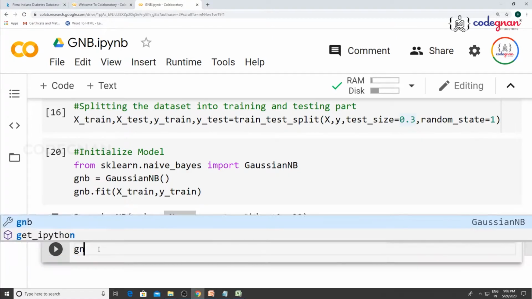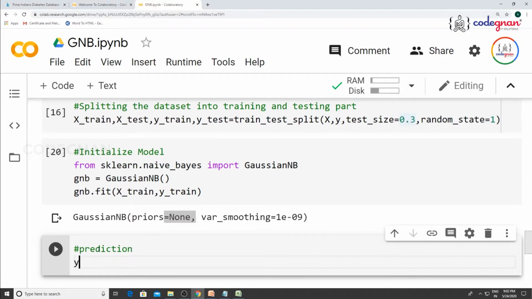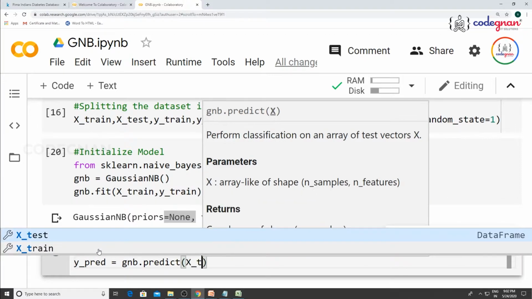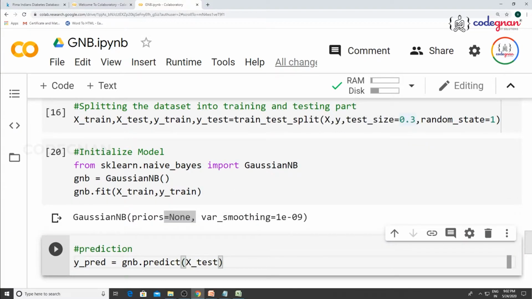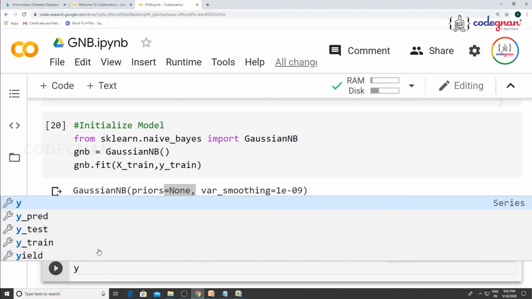So for prediction, you can define another variable, y underscore prediction is equal to GNB dot predict of. Always you remember, whenever you go for prediction, you go for only prediction on the input test data. GNB dot predict of X test. See, this is done.